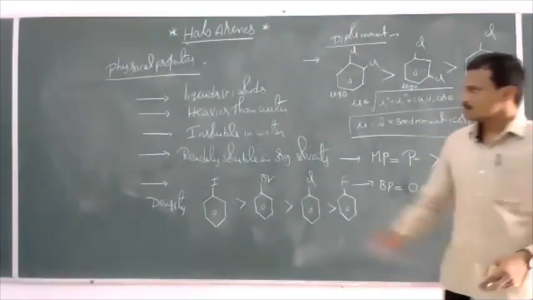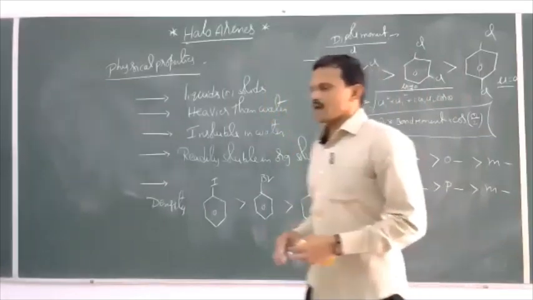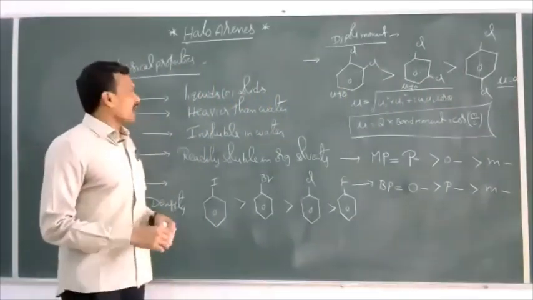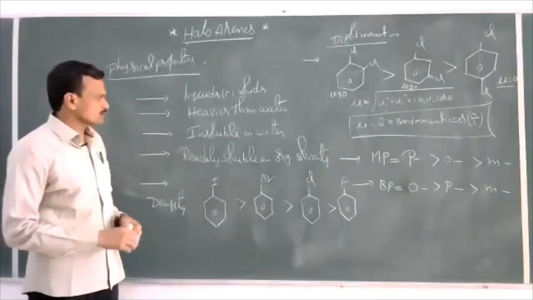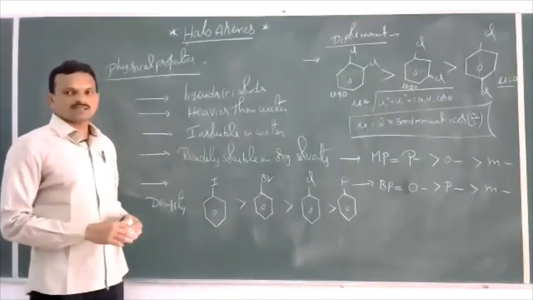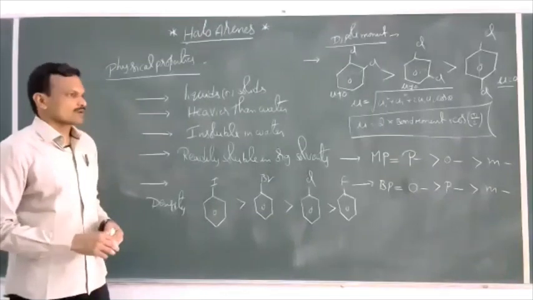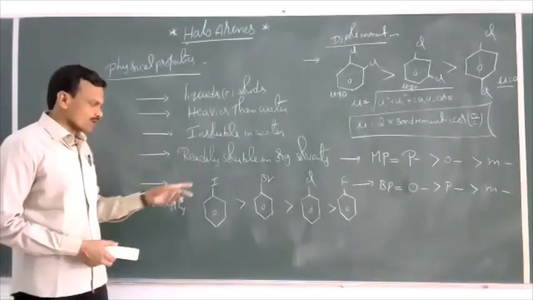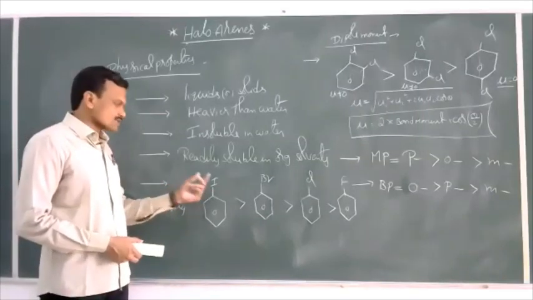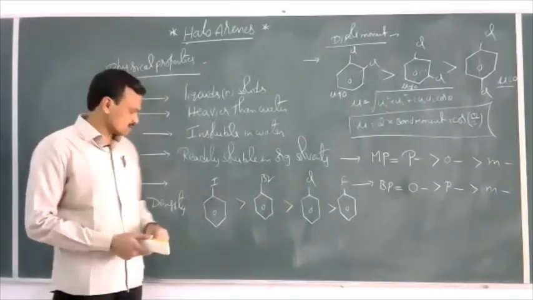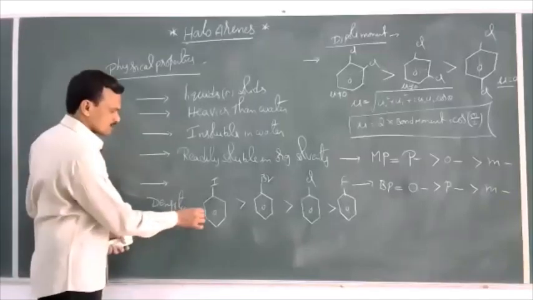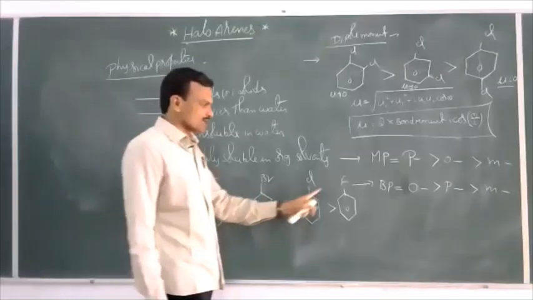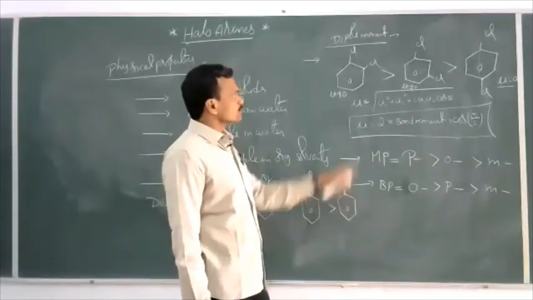See once again. These haloarenes exist as liquids or solids. Haloarenes are heavier than water, and they are insoluble in water, but readily soluble in organic solvents. As the molecular mass increases, or as the size of the halogen atom increases, the density increases. So iodobenzene greater than bromobenzene greater than chlorobenzene.